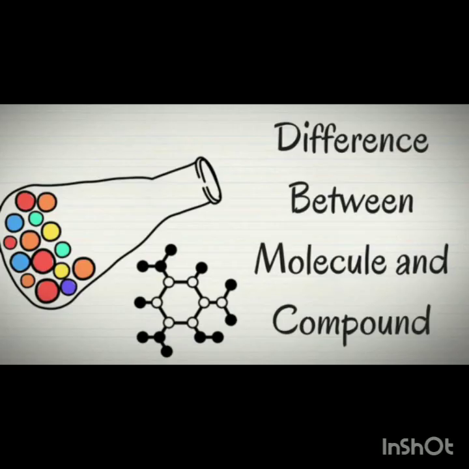Now the next category we are having is molecules and compounds. Both are formed when two or more than two elements combine together. Then what can be the difference between the two? A molecule is formed when two or more than two different or same atoms combine together. But for the formation of a compound, at least two elements should be different. So let us understand it by the upcoming video.